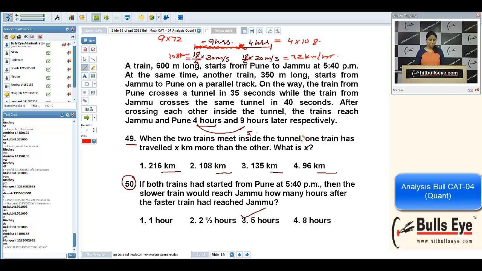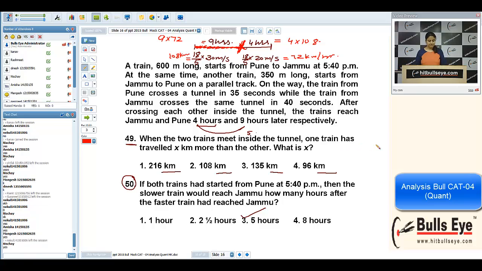Of course, they are meeting at this cross point. And what is the question? When the two trains are meeting, one train has travelled x kilometer more than the other. So the difference is asked. Yes, all of you? Now is it okay?